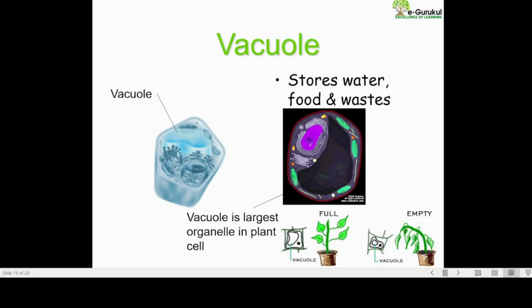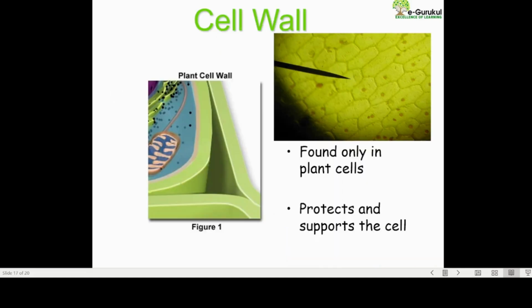Now coming to the vacuoles. Vacuoles are kind of an empty place present in the cells only to store water and food waste, everything, right? So a vacuole is largest in the plant because plant needs only water and gases, whereas human cells or eukaryotic cells or animal cells, we need many things to get inside. So that is why we have very small vacuoles in the animal cells, whereas in the plant cells we have a large one.